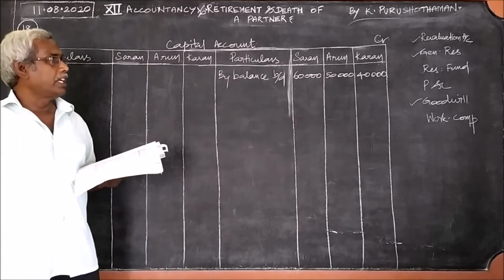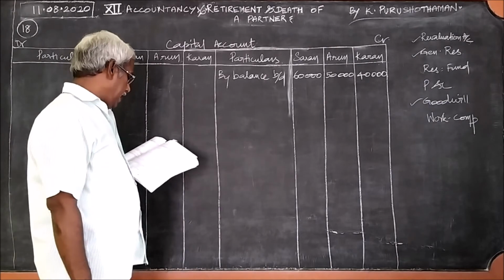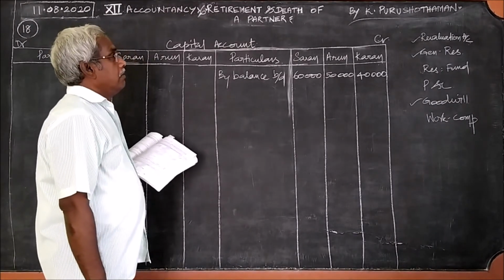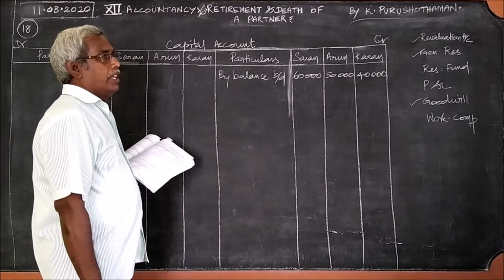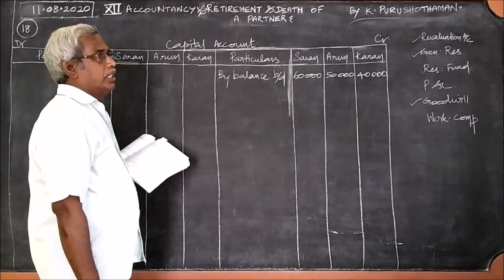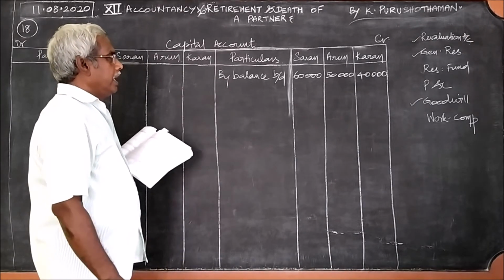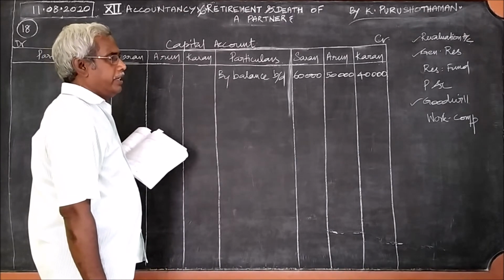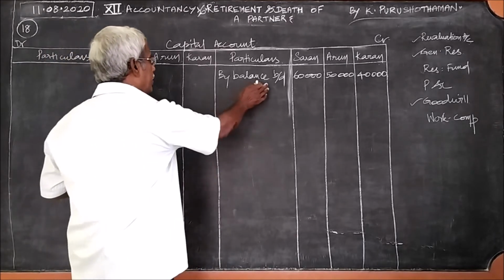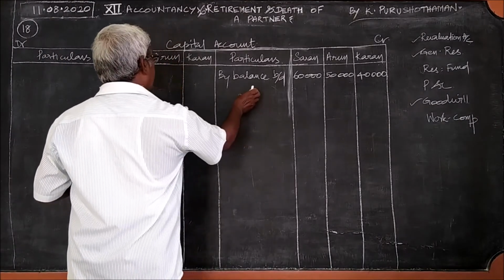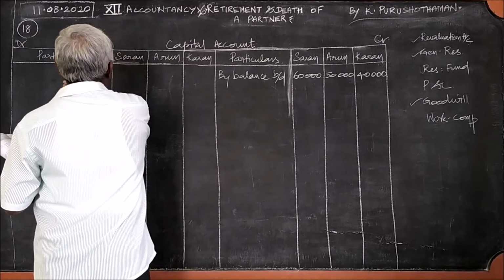Okay, now we shall come one by one. Revaluation account. What we have calculated under revaluation account is profit. Therefore, it is revaluation profit, so we should write it on the credit side. If there is a loss in the revaluation, we will write it on the debit.